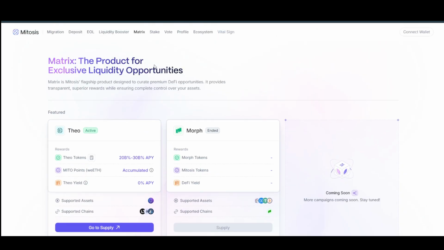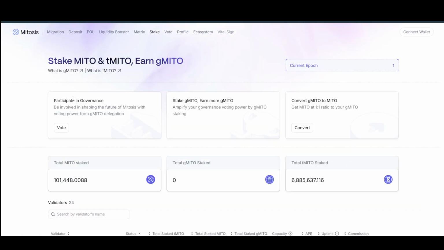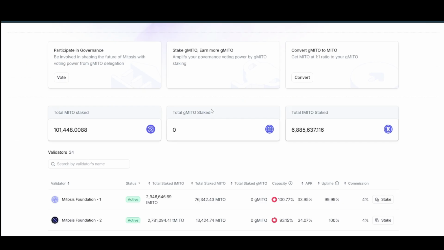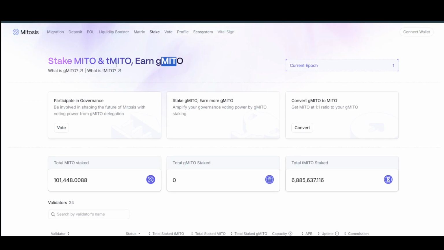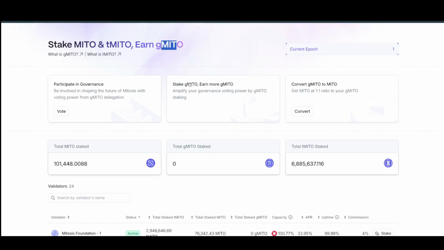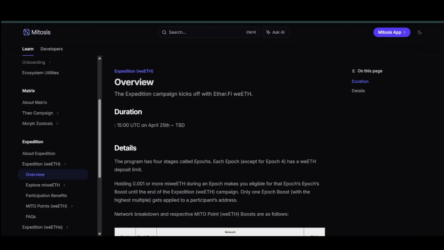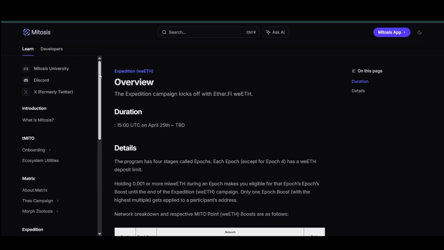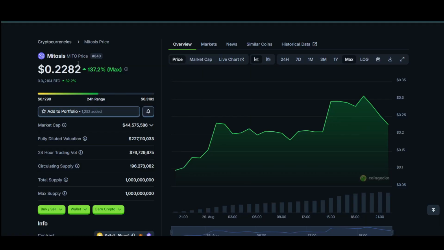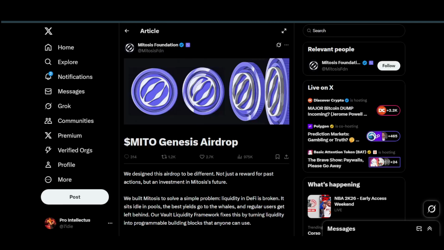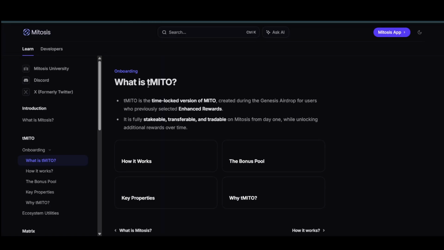They also have this Theo, and last but not least, we have their MITO token. Users can stake MITO, they can participate in the governance, as you can see here, and they can also earn gMITO, which they can convert to MITO after they earn. So that's what it is. They also get tMITO and earn gMITO. If I go in depth into this one, it will become too complicated because there is a lot of documentation. Now the most important thing would be to look at MITO itself. So let's have a look at its tokenomics and what it does. Let's just look at tMITO first, and after that, we'll look at MITO's tokenomics.